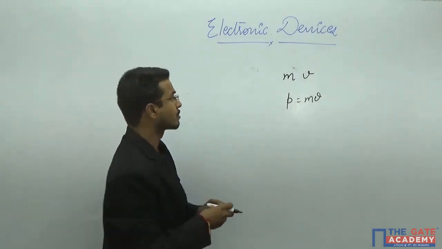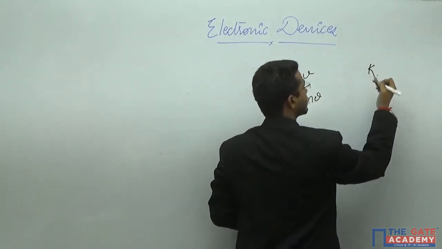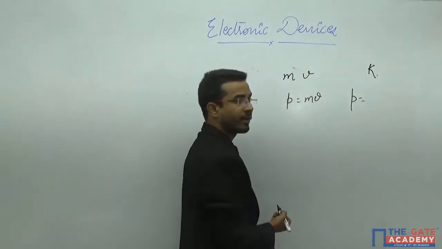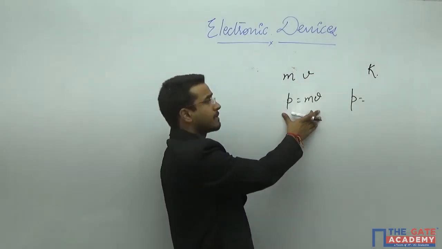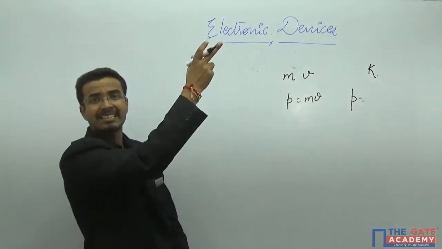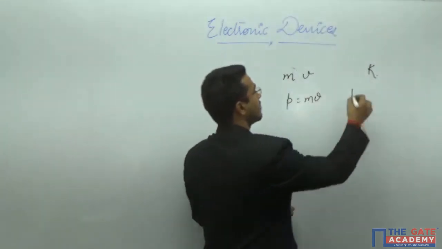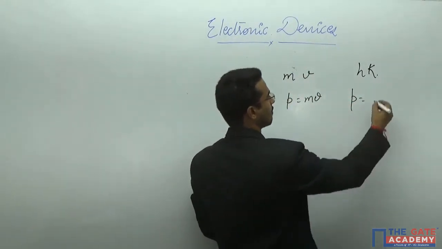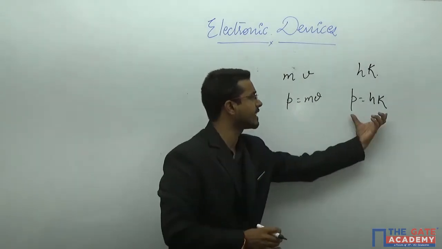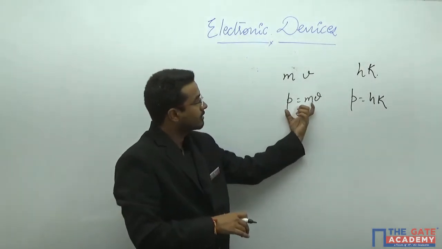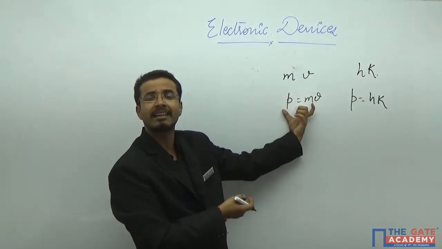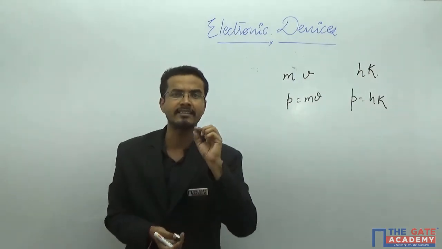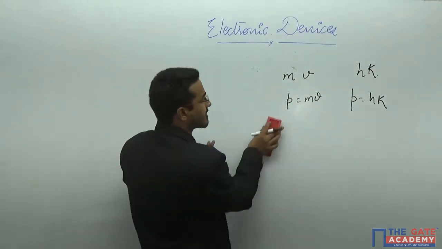So whatever discussion we are doing here with the particle nature, we have to see the aspect of the wave nature also. If k is the quantum number, then the quantum momentum, this is a classical momentum. That means these numbers come from classical mechanics, and these quantum numbers and the Planck constant come from quantum mechanics. So that momentum will become hk. And this hk is nothing but the quantum momentum, whereas this is the particle or classical momentum. Here we are discussing the size of the electron, and the electronic size is very small, so this particular momentum does not have any meaning for me.